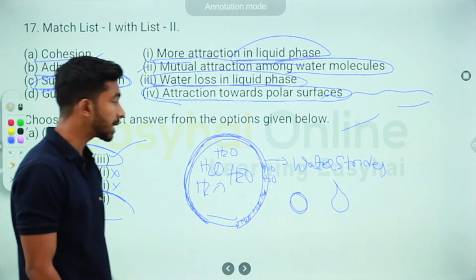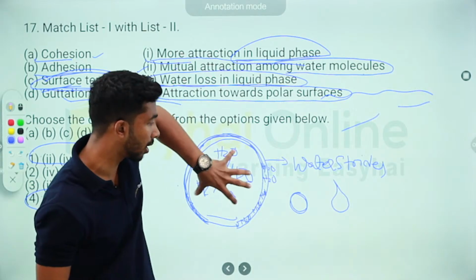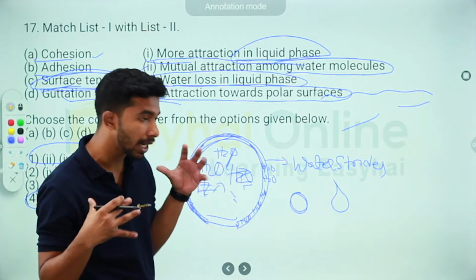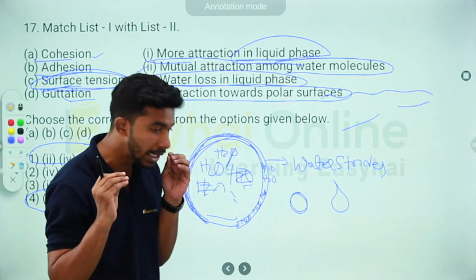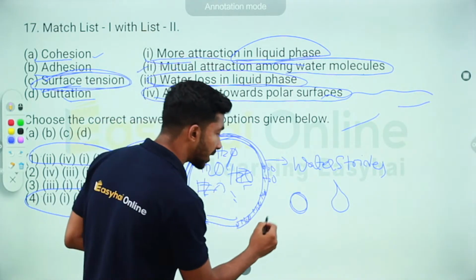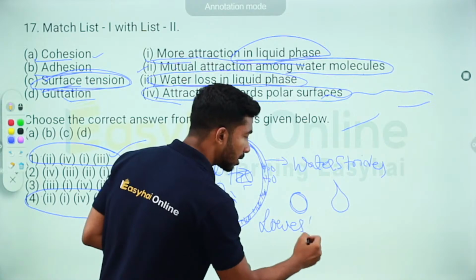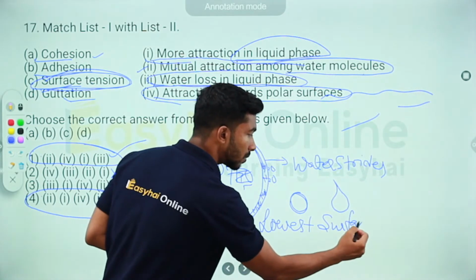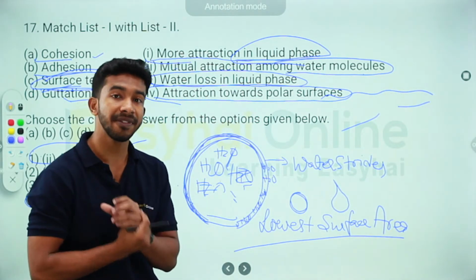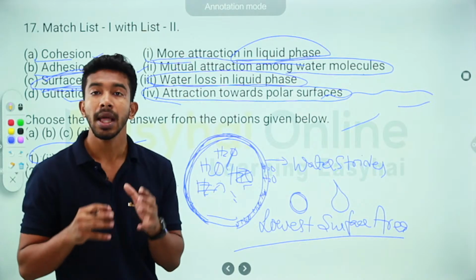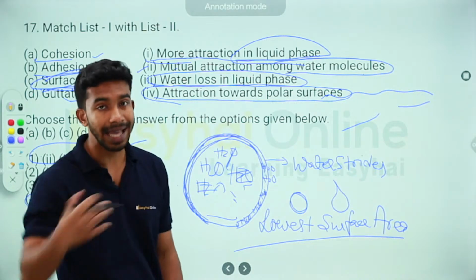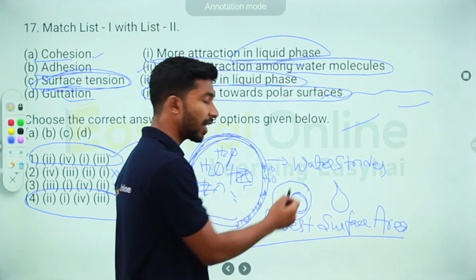How? Because as I said, the inner bulk starts attracting the molecules that are on the outer surface, and this attraction leads to a certain shape that has the lowest surface area. And it's usually the sphere. When the volumes are equal, it is the sphere that has the lowest surface area. And it is because of that your raindrops are spherical in nature.